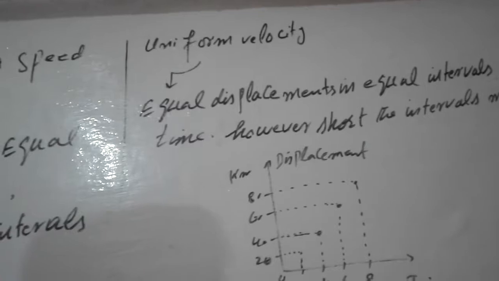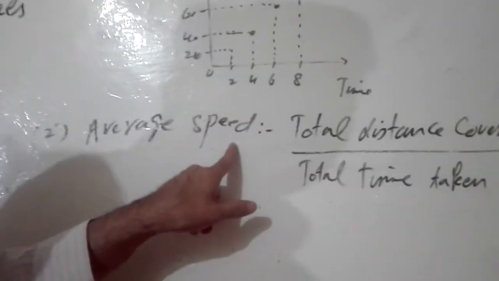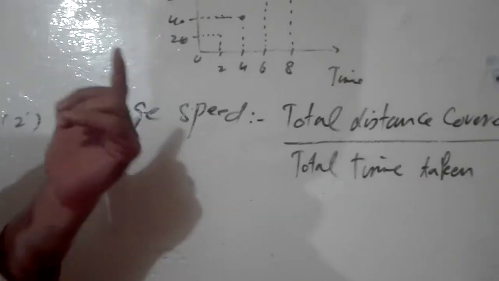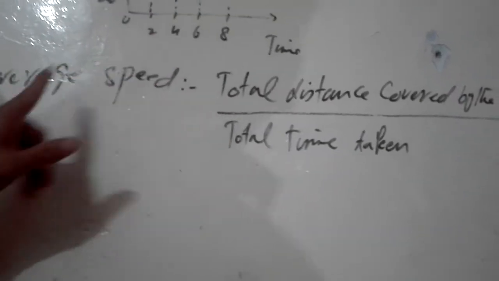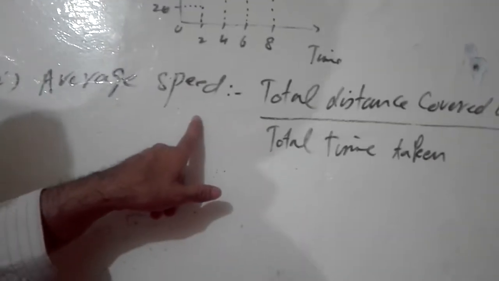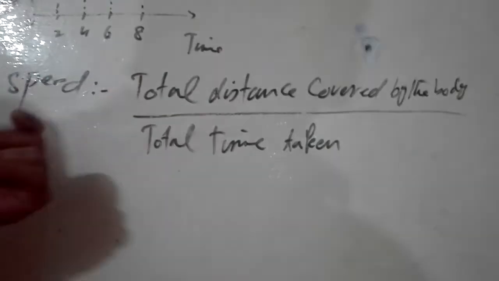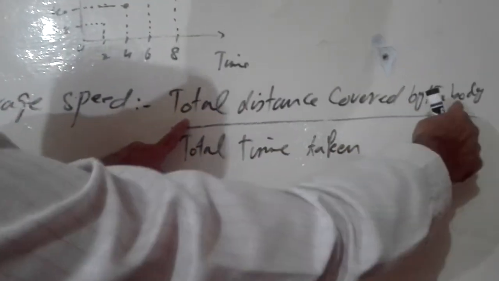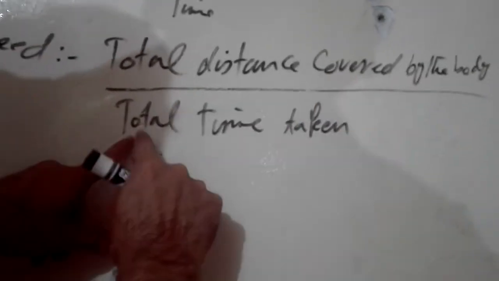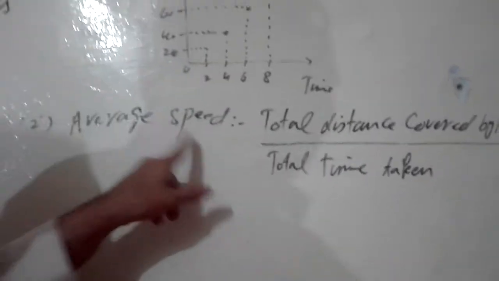Okay, now the next term in your book is average speed. Average means if somebody covers some distance and we divide that distance by the time in which he has covered it, then that speed is known as average speed. This is the mathematical form of the formula. Average speed equals total distance covered by the body divided by the total time taken. Then that body is said to be moving with average speed.